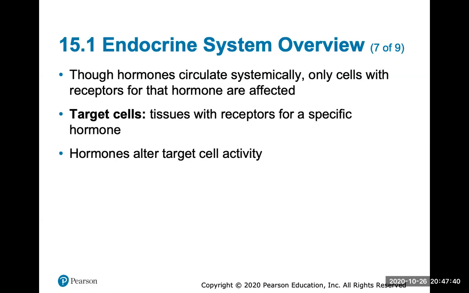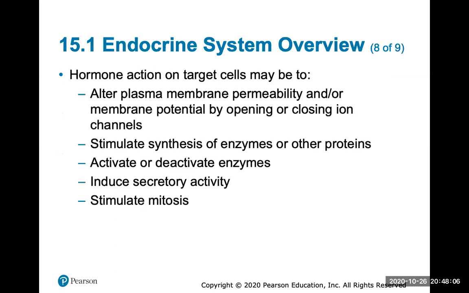Though hormones circulate systemically, only cells with receptors for that hormone are affected. So hormones will circulate throughout the body, but they'll only affect the target cells, which are the tissues with the receptors for a specific hormone. So hormones will alter the target cell activity only. Hormones are very specific for target cells only that have receptors that can bind to them.